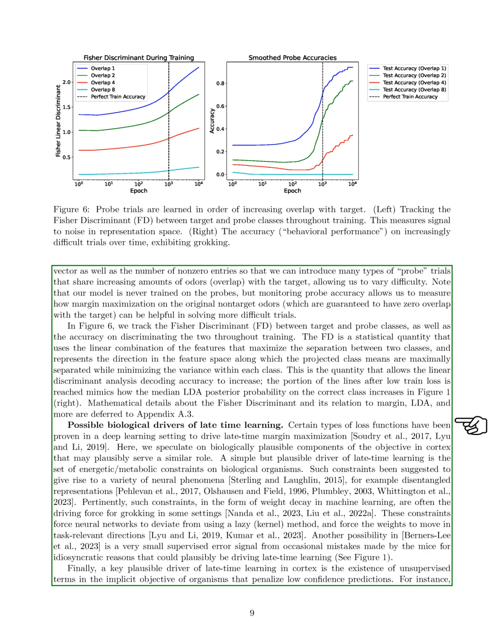To explore feature learning, we increase the complexity of the odor vectors and the number of overlapping odors in the probe trials, which allows us to assess varying levels of difficulty. Although our model is not trained on the probes, we monitor their accuracy to understand how maximizing the margin on non-target odors aids in tackling more complex trials. We track the Fisher discriminant, which helps us measure how well we can separate the target and probe classes throughout training. This statistical measure indicates the best direction in feature space for distinguishing between the two classes.